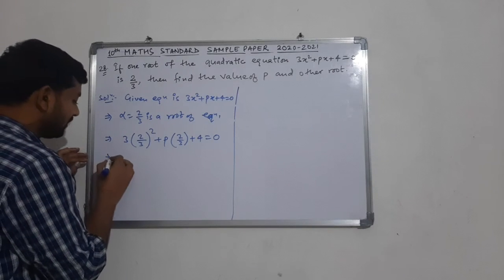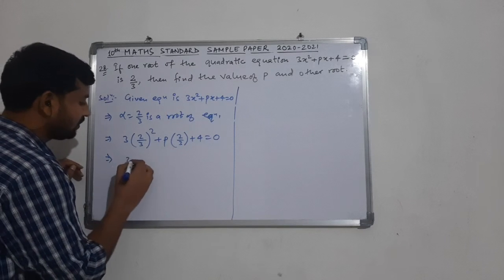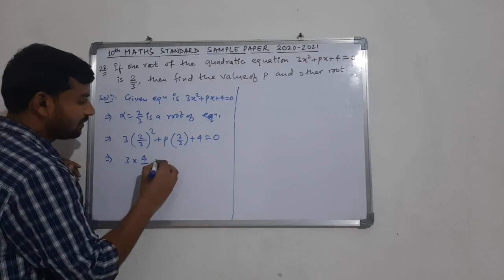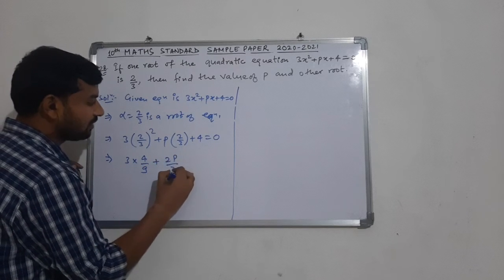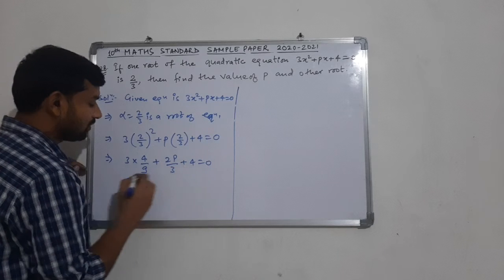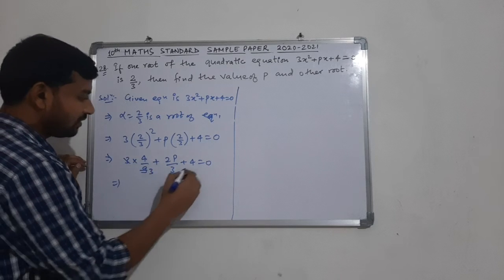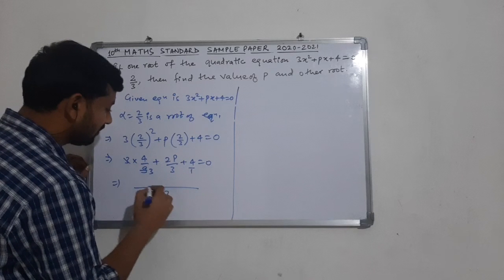So from here we can find out the value of p. 3 into this, we will get 4 by 9 plus 2p by 3 plus 4 is equal to 0. If we take the LCM here, we will get 3.